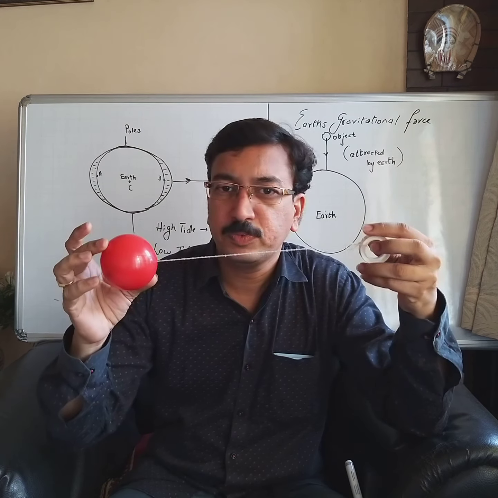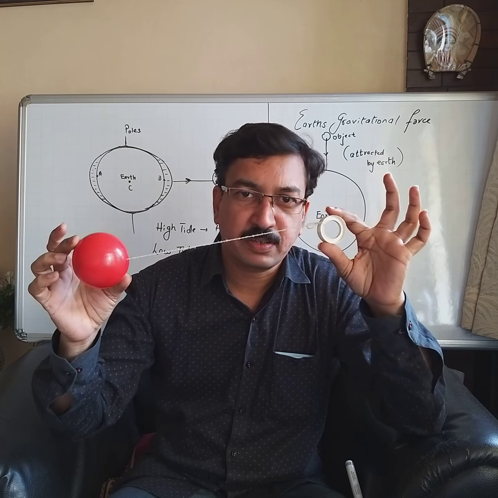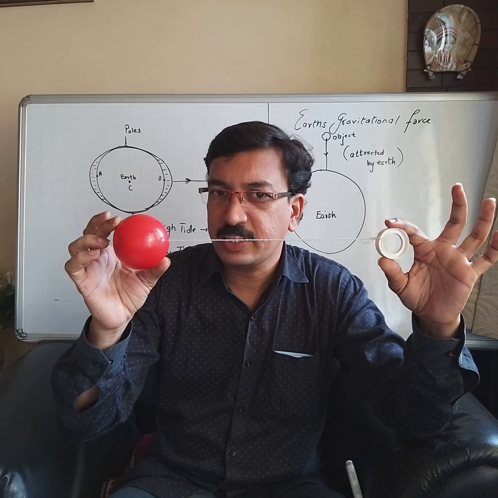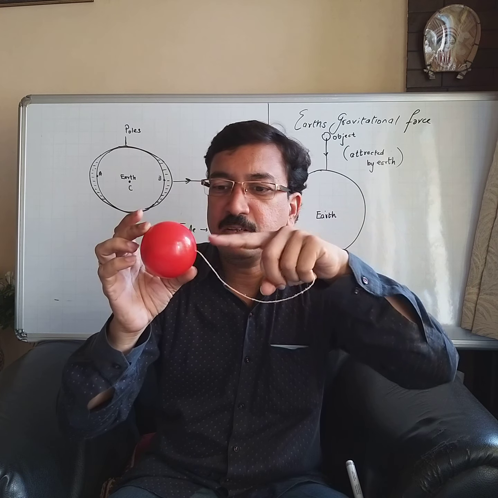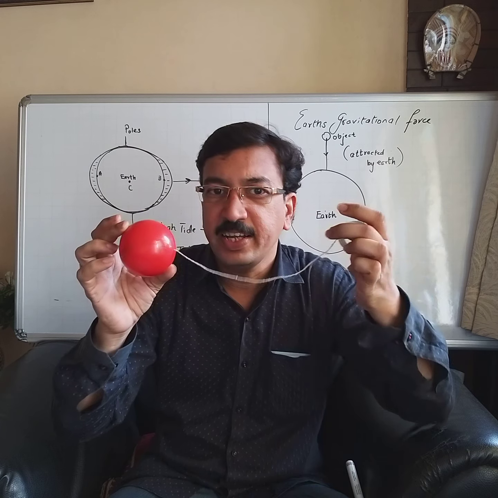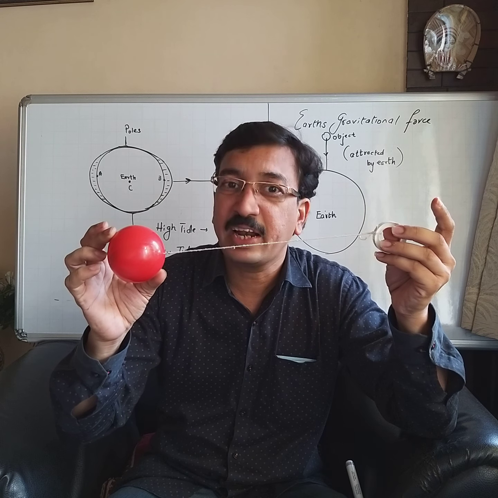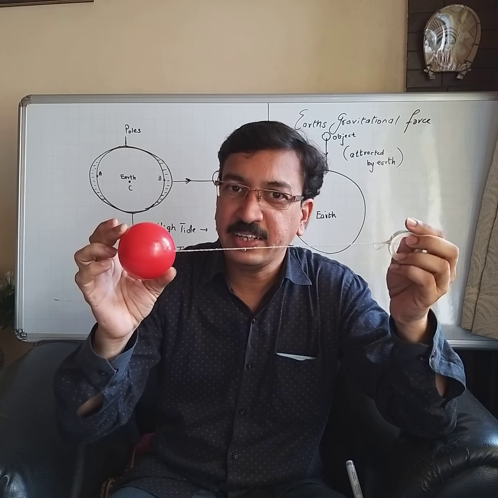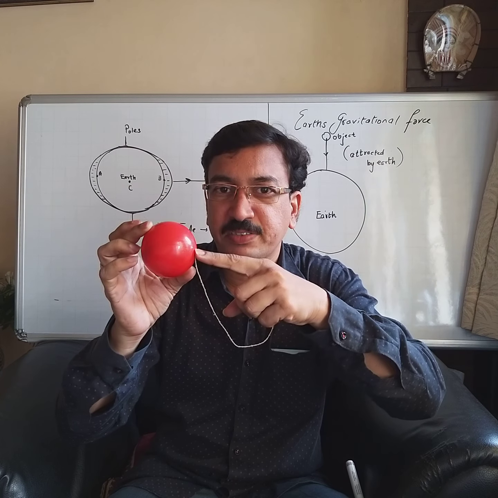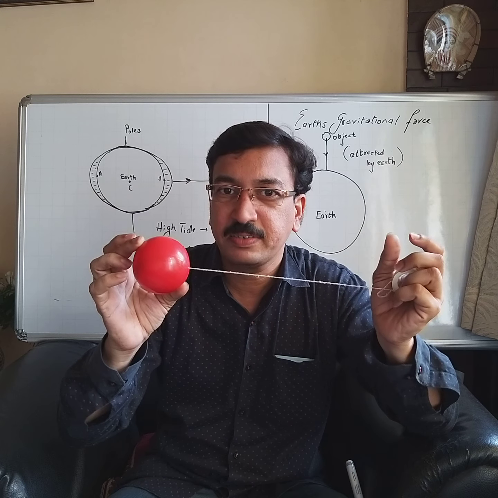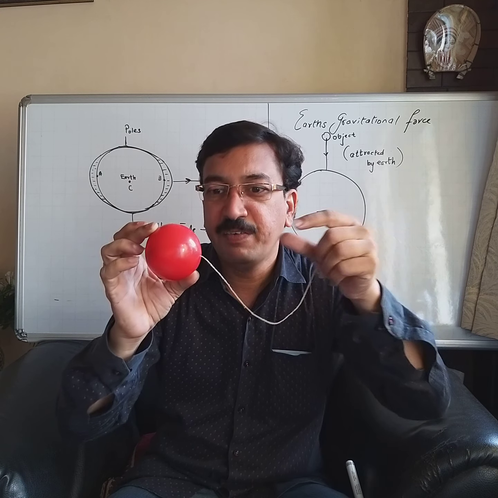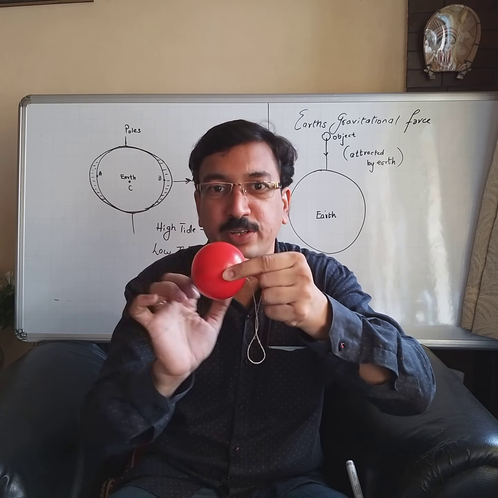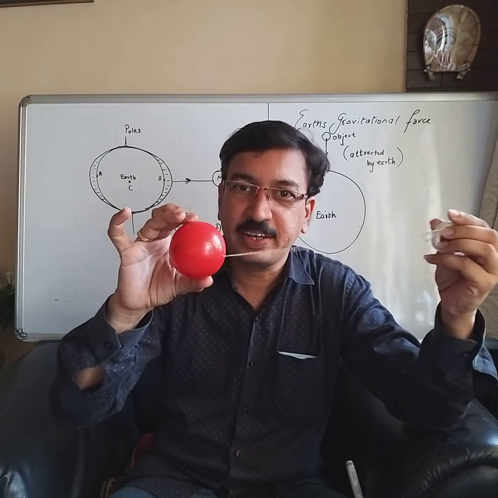This is our earth, and this is our moon, and when the moon and earth are in such a position, what happens? The seawater in this region is pulled by the moon's gravitational force. Which force? Moon's gravitational force. And as a result, the level of water in this region will increase, and the level of water at the region exactly opposite to this will automatically decrease.